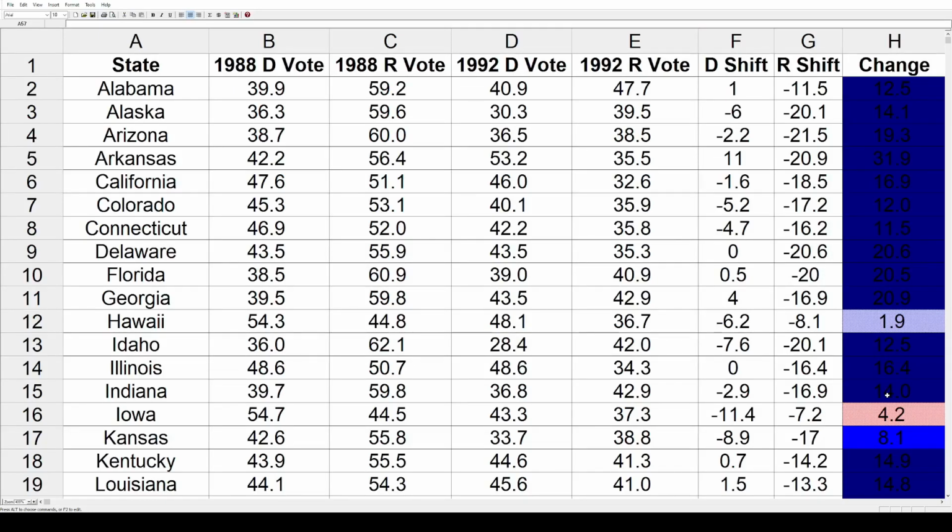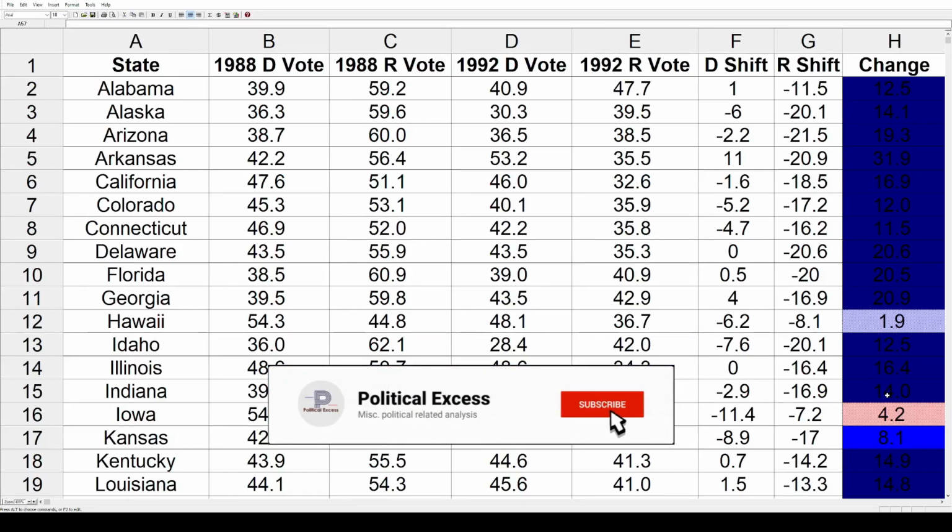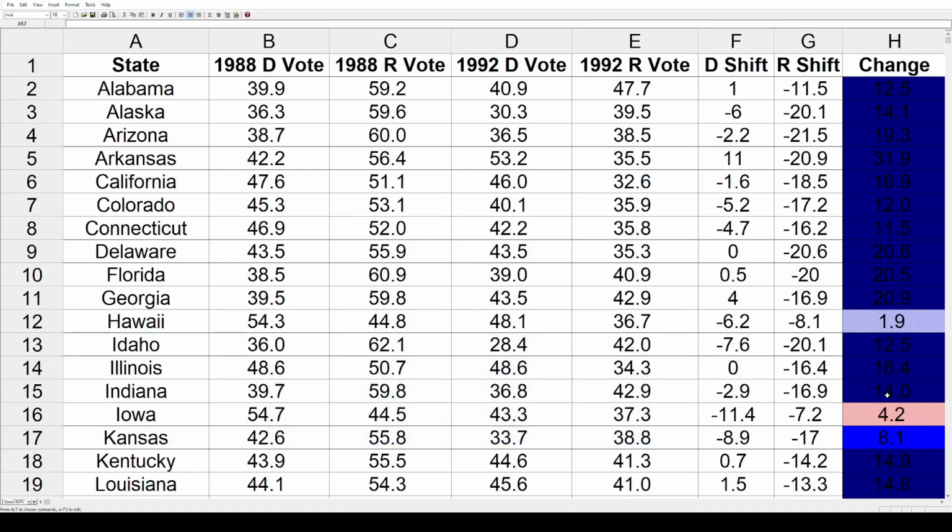Hey everybody, today on Political Access we're going to take a look at the presidential shifts between 1988 and 1992. And this is pretty much going to see how well George H.W. Bush dropped off between his first and his second run. In 1988 he won convincingly, carrying 40 states, over 400 electoral votes, over 53% of the popular vote. And then in 1992 the wheels completely came off and he only carried 18 states, got 168 electoral votes.